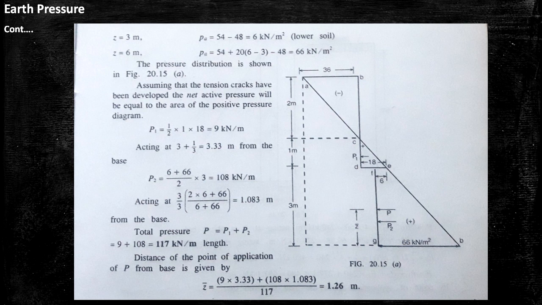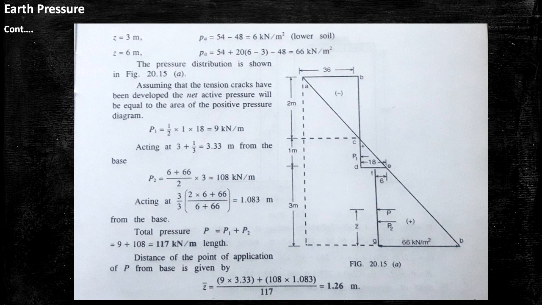So the formula of P2 is half into 6 plus 66 into 3. So the value of P2 is 108 kilonewton per meter, which acts at 2/3 into 3 into 6 plus 66 by 66 by 6.